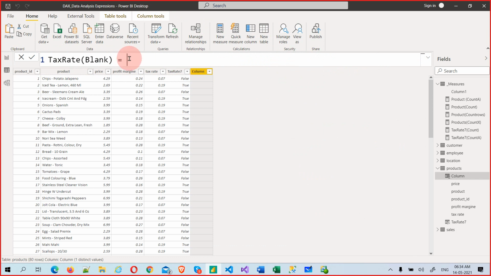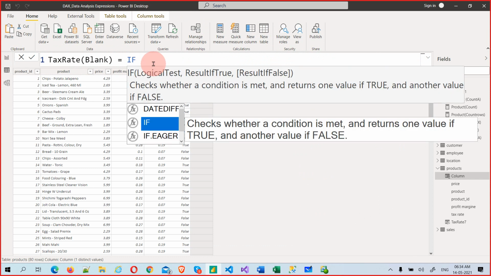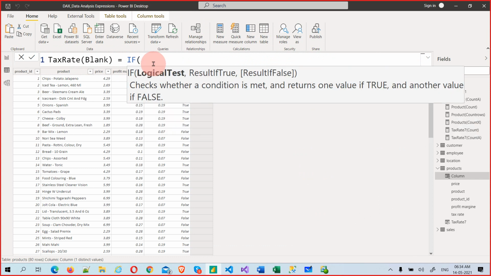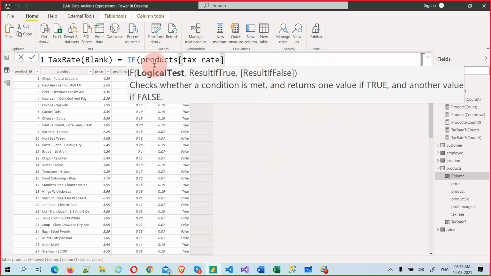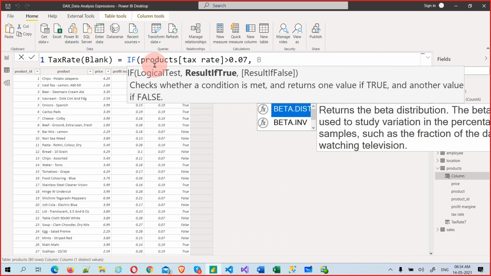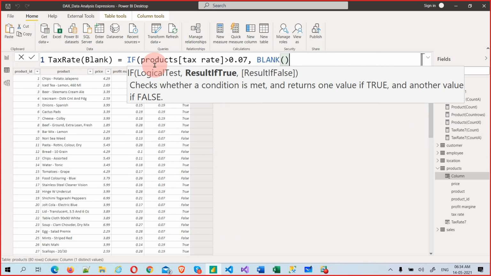Now, instead of false I want to have blank. That's it, everything else is the same. If I do something like that, if tax rate is greater than 0.07, I want to have a blank, otherwise the same value, tax rate. That is the true value, I want a blank. Otherwise, what do I want? The same value, tax rate only.